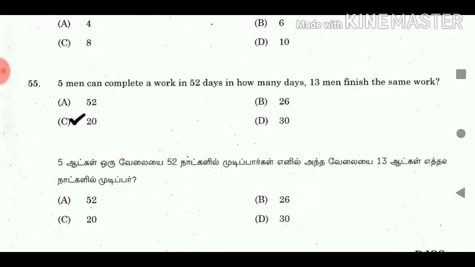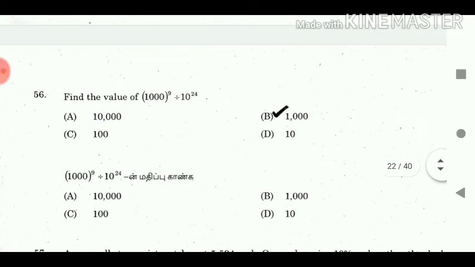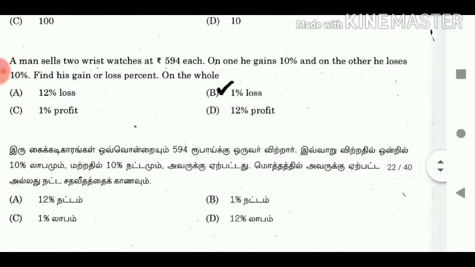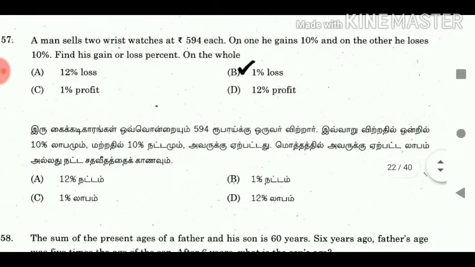Answer: 20. 56. Find the value of 1000^9 ÷ 10^24. Answer: 1000. 57. A man sells wristwatches at rupees 594 each. On one, he gains 10% and on the other, he loses 10%. Find his gain or loss percentage on the whole.